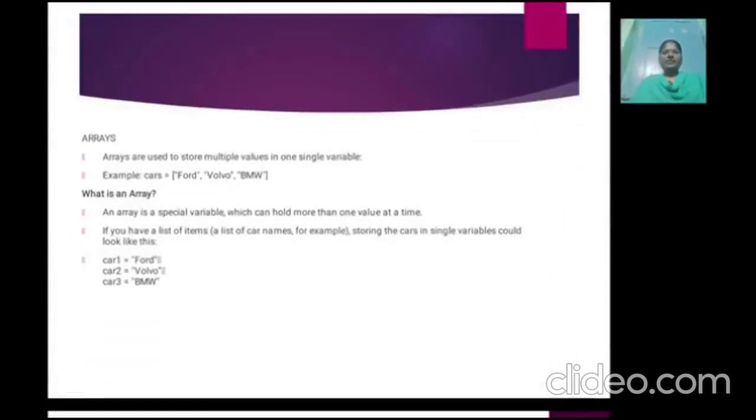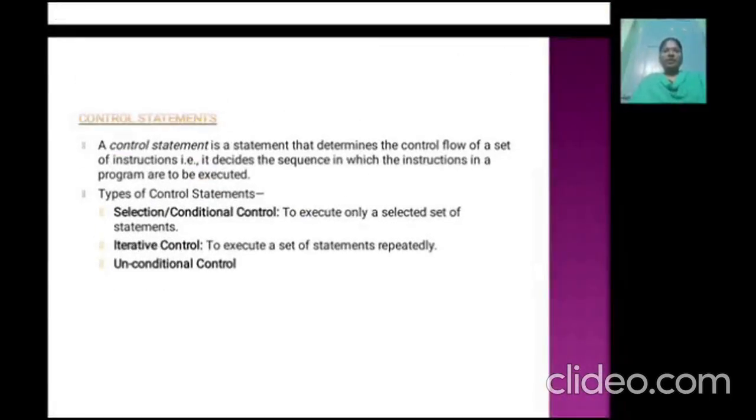Array. An array is used to store multiple values in a single variable. Example, car. So car is a variable. It contains three values: Ford, Volvo, and BMW. So an array is a special variable which can hold more than one value at a time. If you have a list of items, car names for example, storing them in single variables could look like this: car1 equal to Ford, car2 equal to Volvo, and car3 equal to BMW.